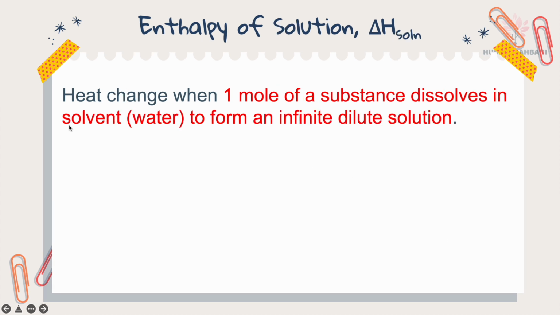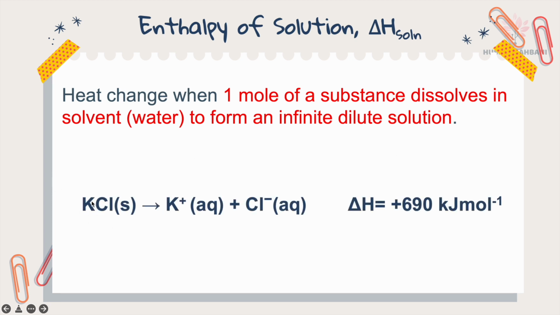Next, enthalpy of solution. Heat change when 1 mole of substance is dissolved in solvent water to form an infinitely dilute solution. So you have 1 mole of substance. For example, 1 mole of KCl in solid form, and the product must be in ion and aqueous form, because it forms an infinitely dilute solution. So dilute solution, aqueous, and in ionic form. So for enthalpy of solution, delta H is positive.